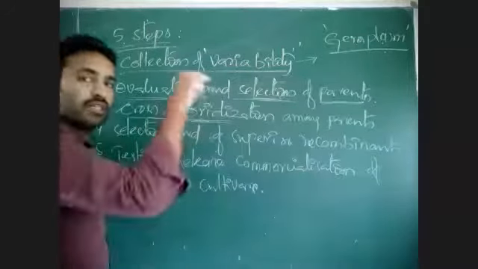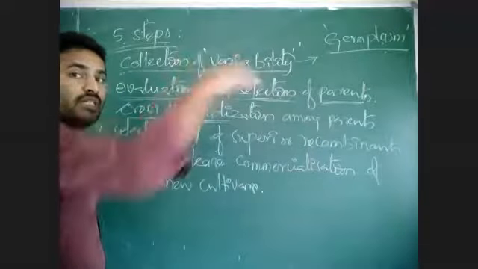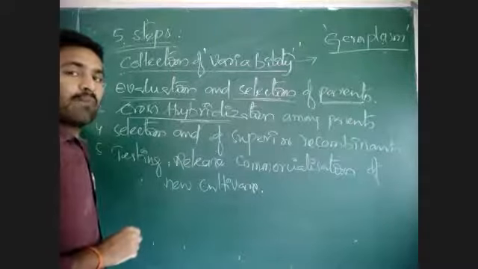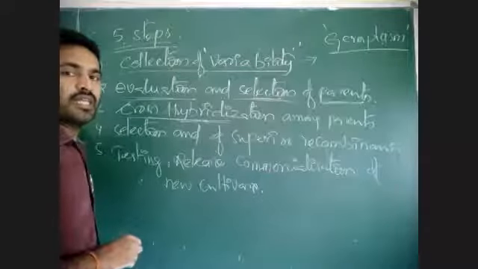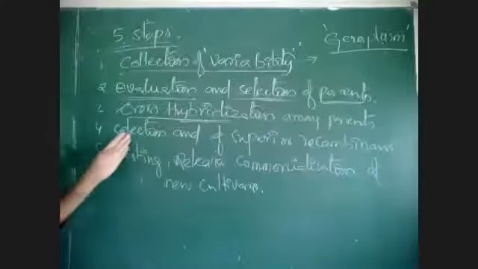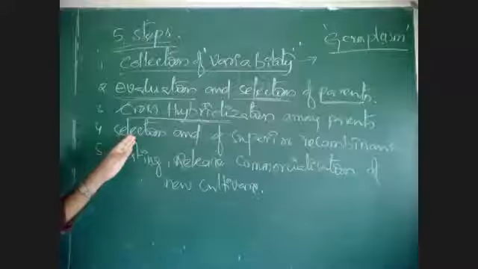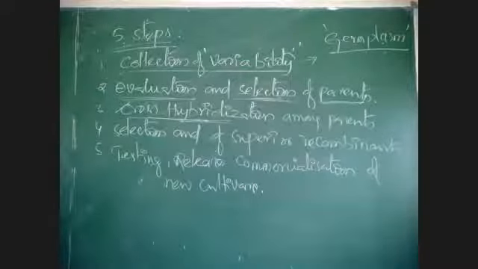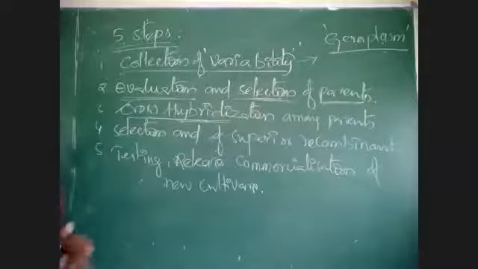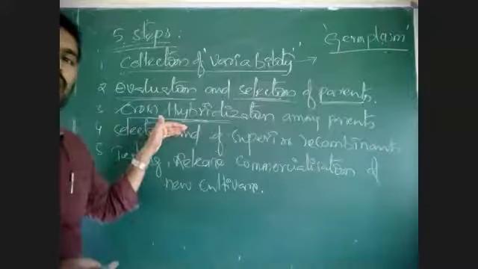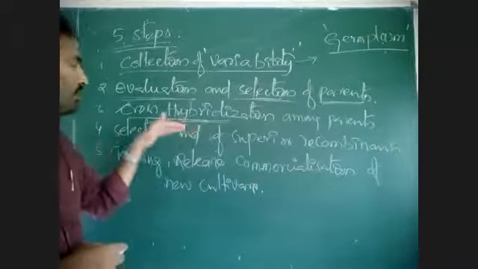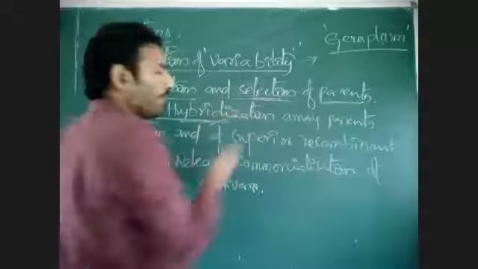This cross hybridization needs artificial hybridization in bisexual flowers. Why? Because a bisexual flower would receive its own pollen grains, and then new variety formation will be less. We need to develop new varieties, so we do artificial hybridization, where emasculation followed by bagging should be done for bisexual flowers in cross hybridization.